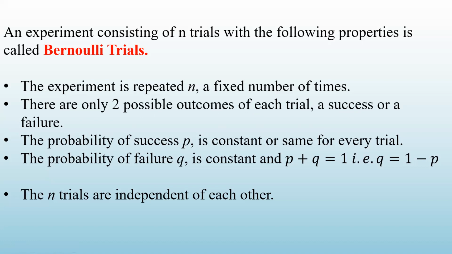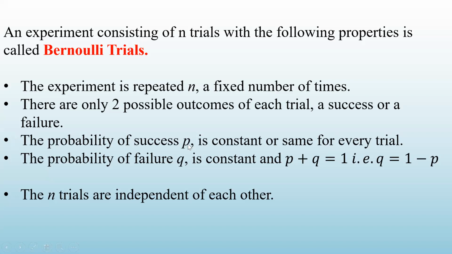When you toss a coin the first time, the probability of success, getting a head, is 0.5, that is 1 by 2. If you toss the coin a second or third time, the probability is going to be the same.